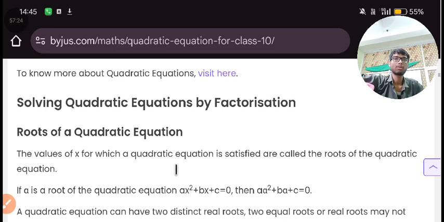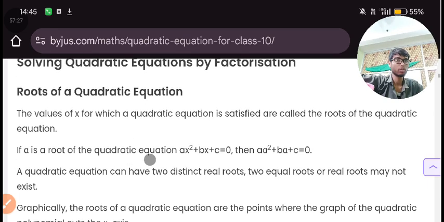Solving a quadratic equation by factorization. Roots of a quadratic equation. What is a root? A root is just an answer for x, the value of x. Whatever value of x you get in the answer is a root. So in this chapter you will see 2 roots. So the answer of one input will be 2 outputs. This is what you will realize as the meaning of roots.